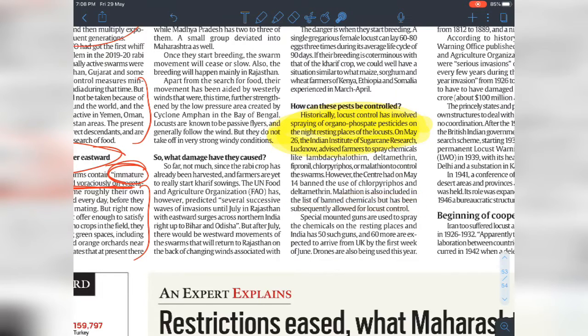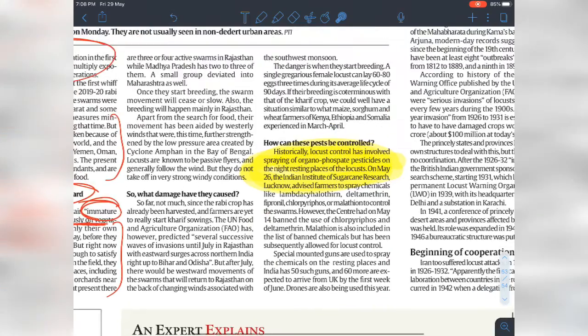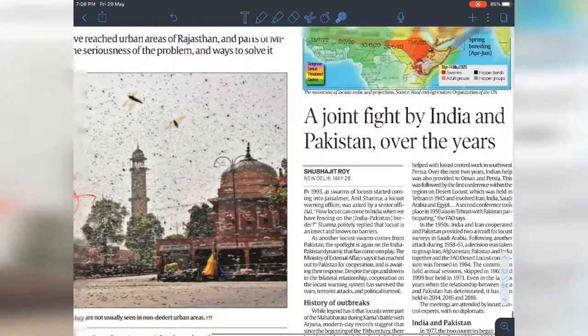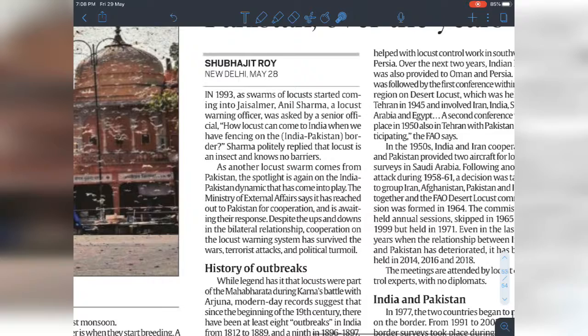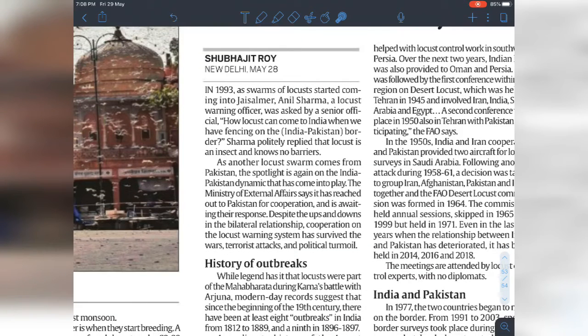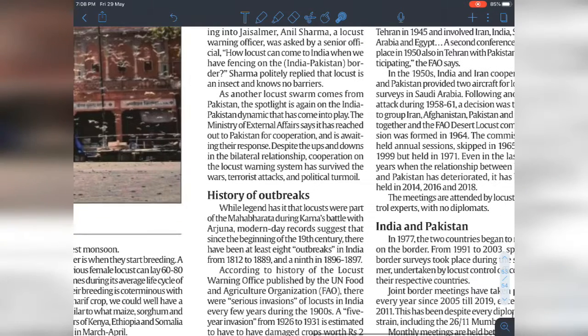India and Pakistan have been jointly fighting this. In 1993 there were also swarms of locusts that came into India, but we made a lot of efforts with the external affairs ministry, and India and Pakistan cooperated in controlling the locust attack.